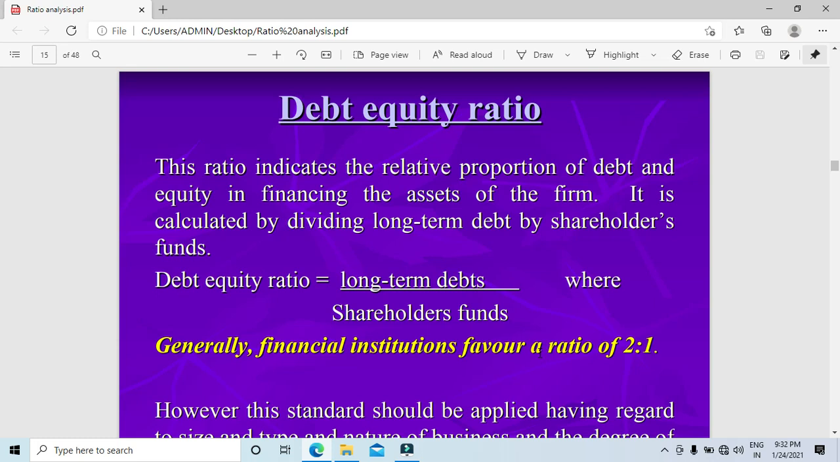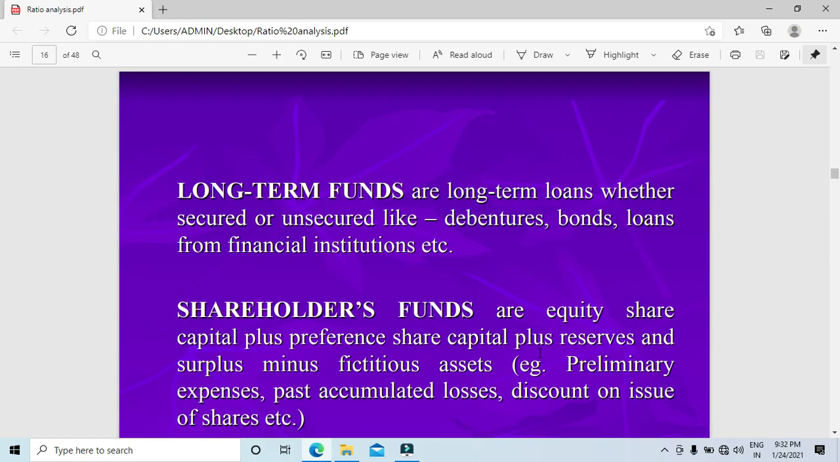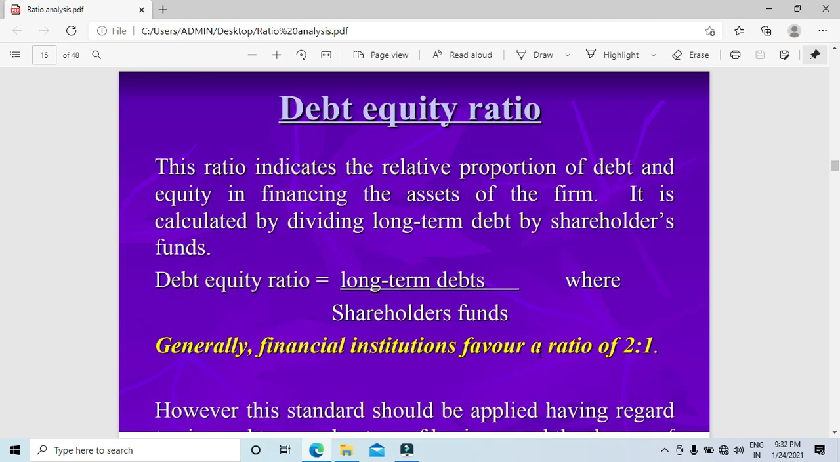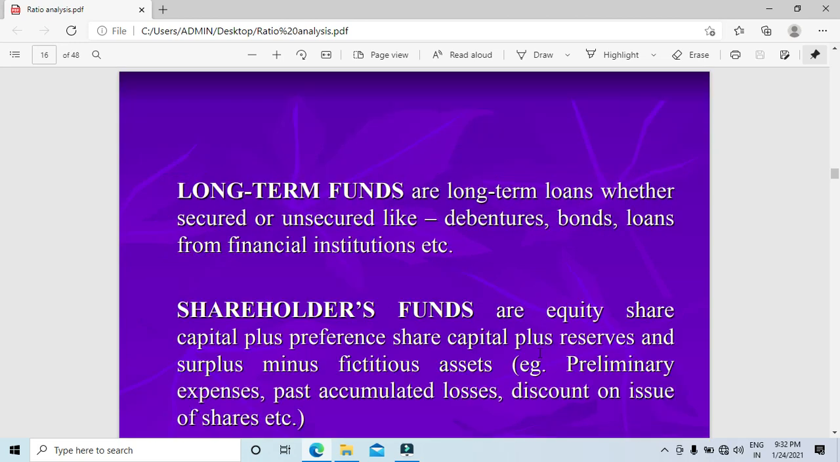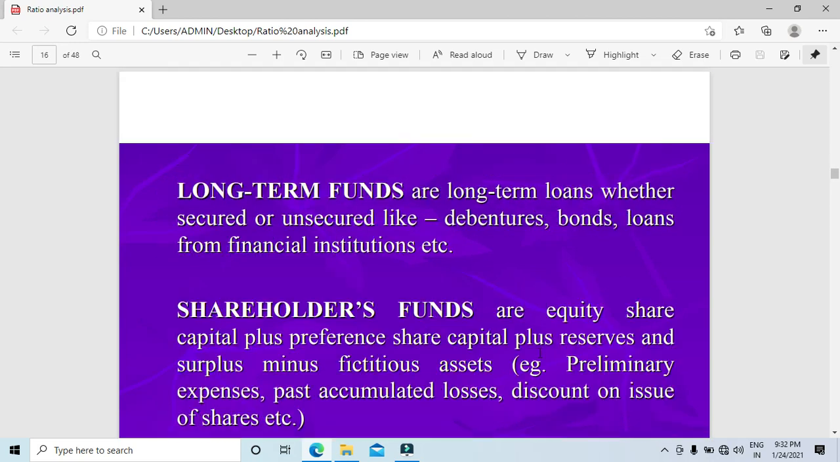65% or 75% of the proprietary ratio is advisable. Proprietary funds include shareholders' funds, and total funds include the same. Proprietary funds means you need to take shareholder funds, equities, preference, reserves and surplus, minus any fictitious assets if there are any. If any of these examples have been given, you just need to subtract them.